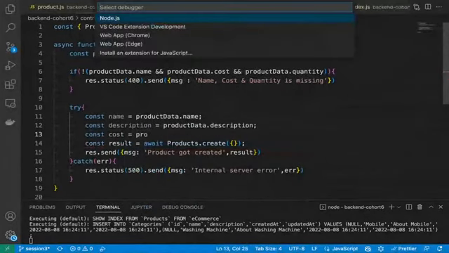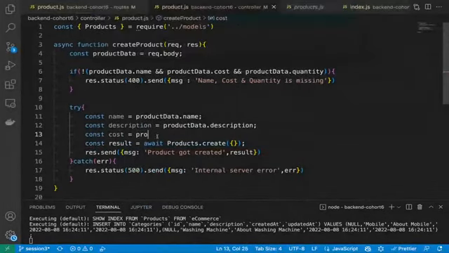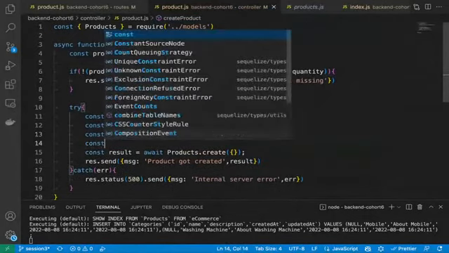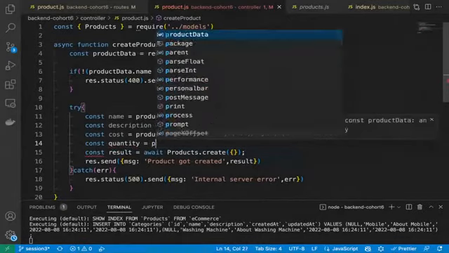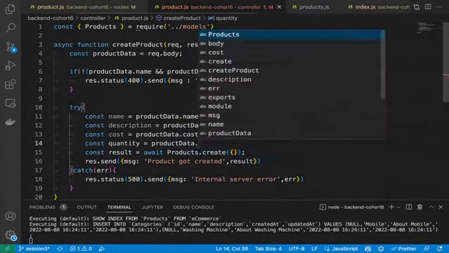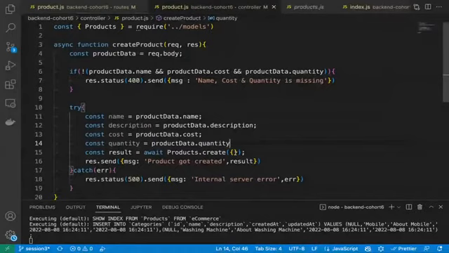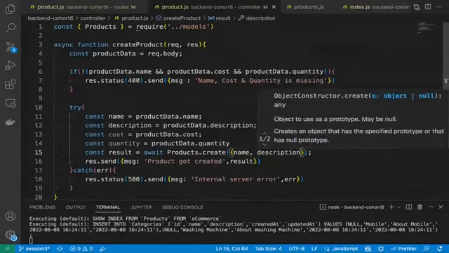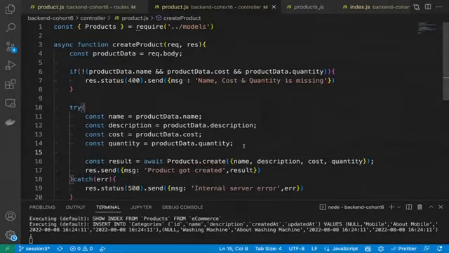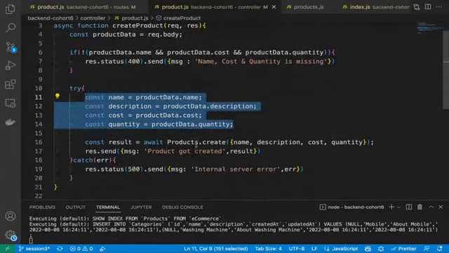Yes, product data dot cost. Now we are just simply fetching the values from the product data variable, because we want to send it to the create method. Dot quantity, and then simply pass these values here: name, description, cost, and quantity. Okay, guys, we just simply fetch all the values and then pass them to our create